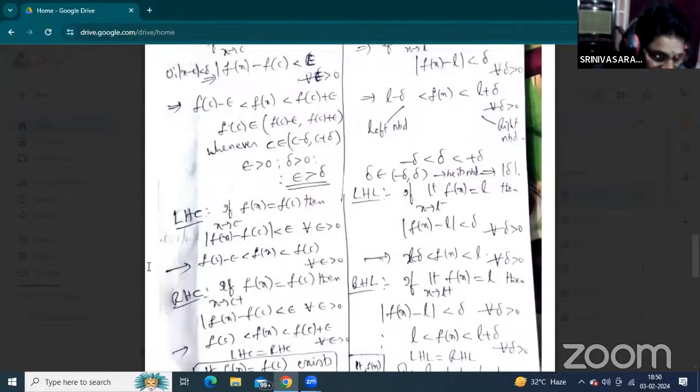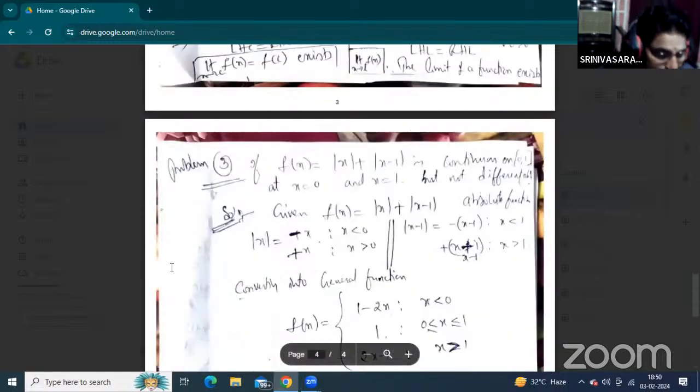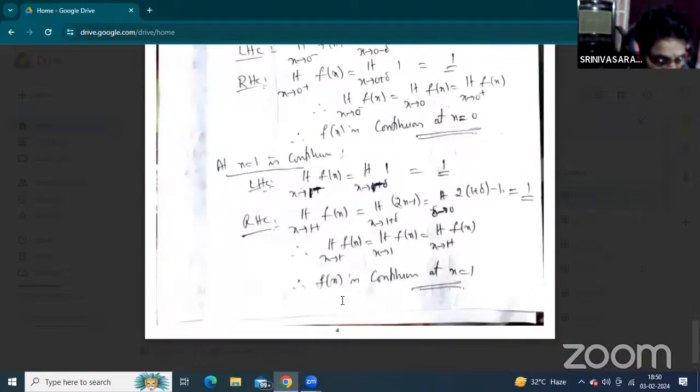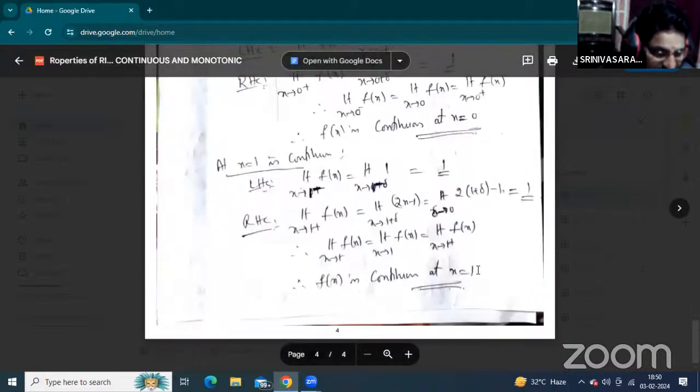This is one of the important topics, because without this you can't understand the properties of Riemann integrals. That is why I explained many more concepts in this session. The given function is continuous at x equal to 1.